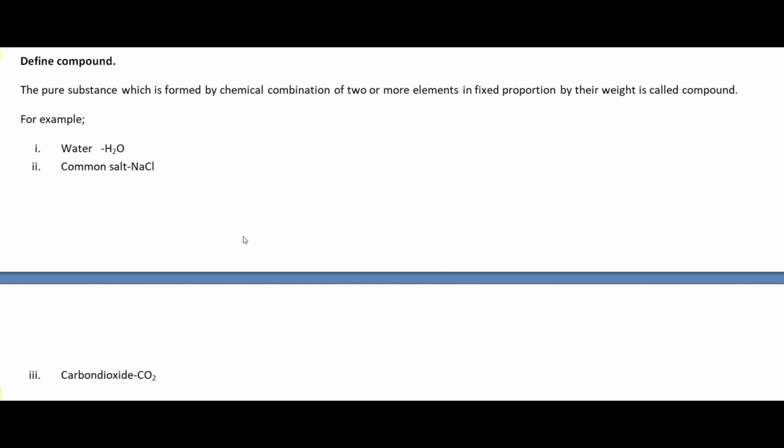So in my today's video, I have explained you about what is matter, what is pure and impure substance, and what is element and what is compound. I hope you watched this video completely and get the knowledge about these terms.